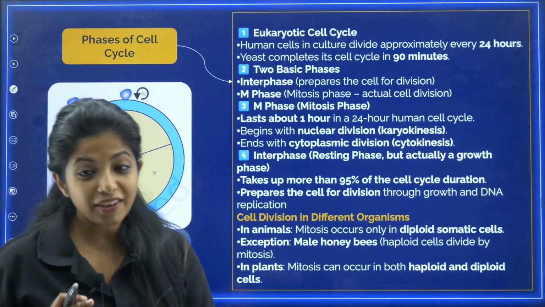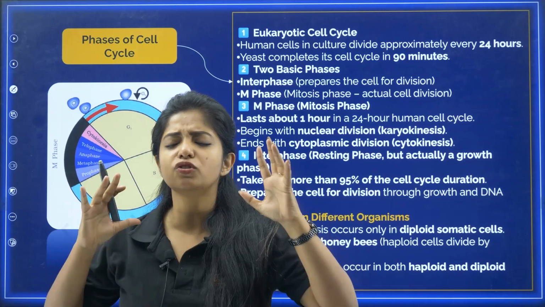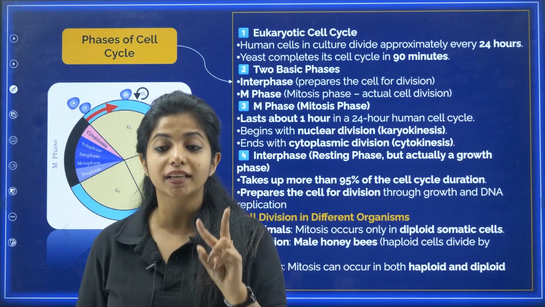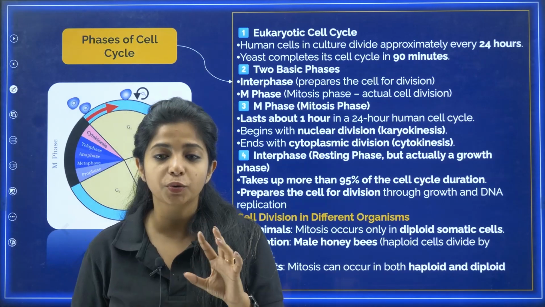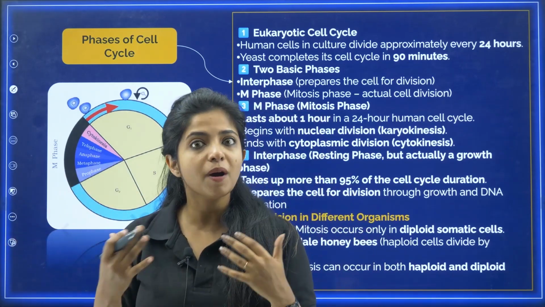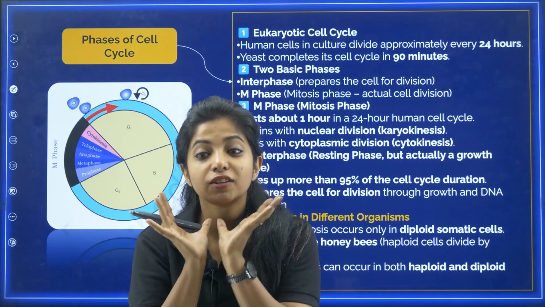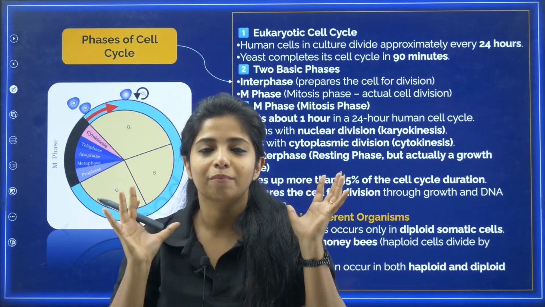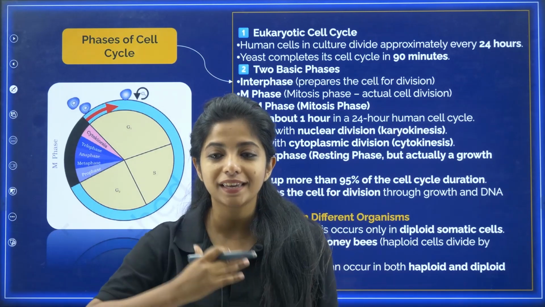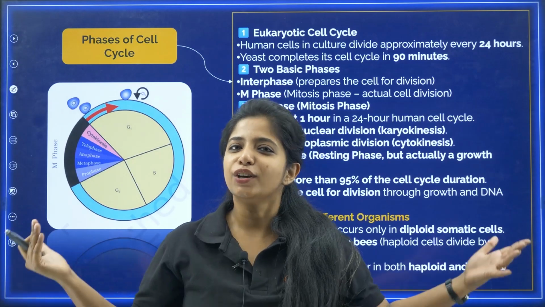So over here, phases of the cell cycle. The events in the cell cycle are really interesting. In your NCERT, there are 2 eukaryotic cell examples. What do you mean by eukaryotic? The cells which have membrane-bound cell organelles, and where the genetic material is inside the nucleus, and the nucleus is bound by a nuclear membrane, my dear children. This cell is known as a eukaryotic cell. For example, me and you, all are made up of eukaryotic cells, which is why we are known as eukaryotes.